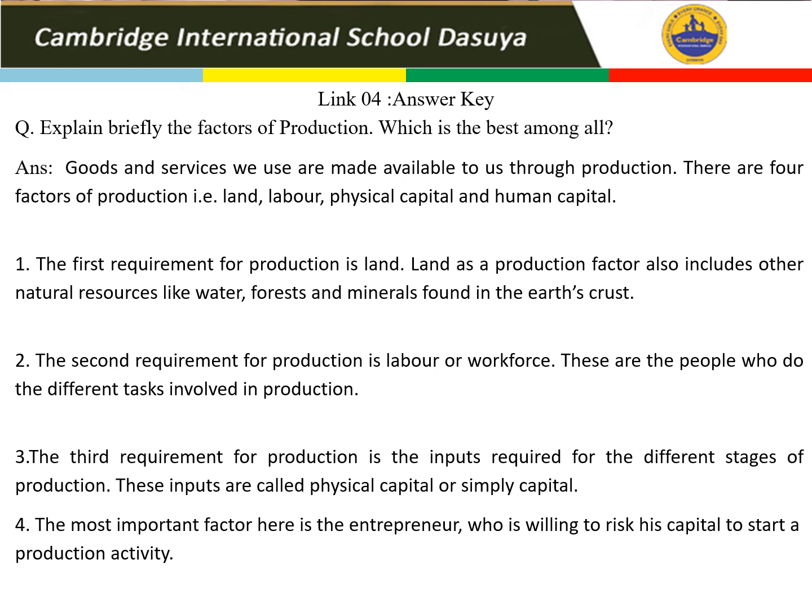Now the first option is first land. So we talk about the first requirement, first production factor. So that is land. So land is a production factor, also includes other natural resources like water, forest, and minerals found in the earth's crust. So if we talk about all these things, that is the first factor of production. Okay, so that is land. Now the second requirement for production is labor or workforce. So in this, I already told you there are two categories, skilled as well as unskilled labor.